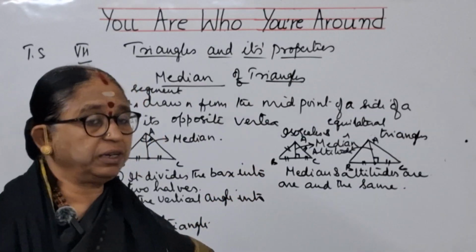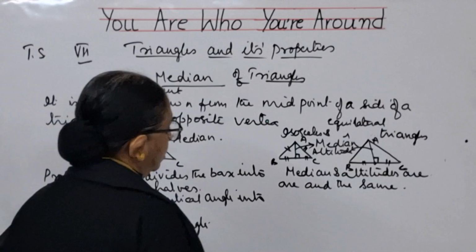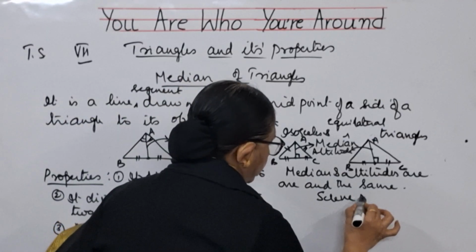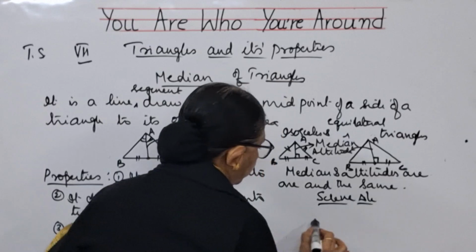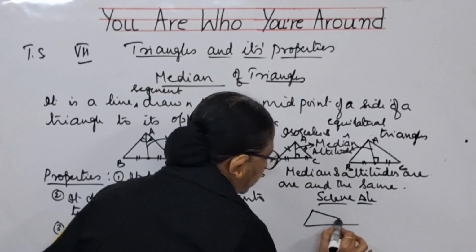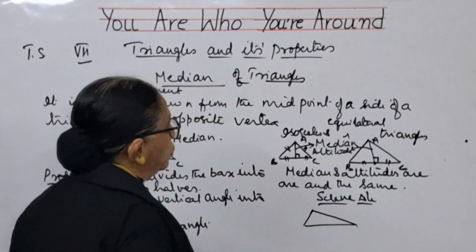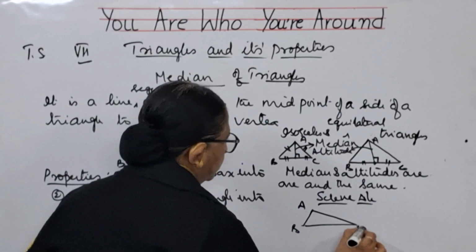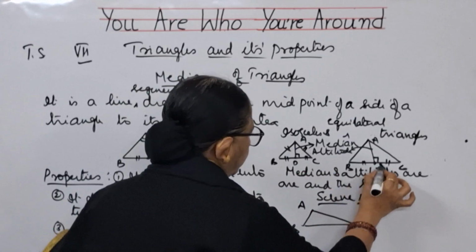Altitude and median are one and the same, but for scalene triangle, scalene triangle means a triangle in which no two sides are equal. This is scalene triangle ABC. Can name this as D, children.